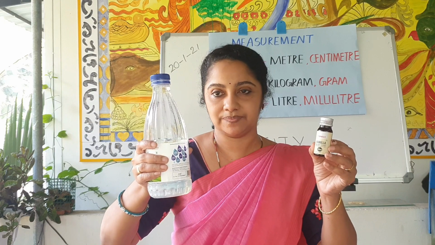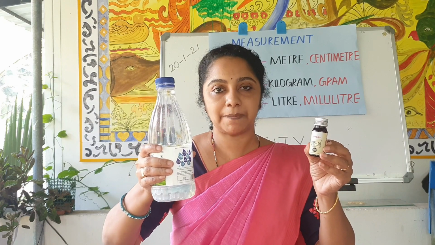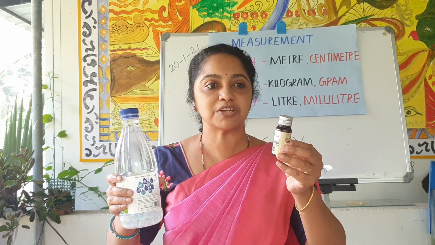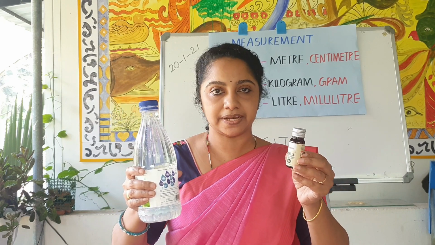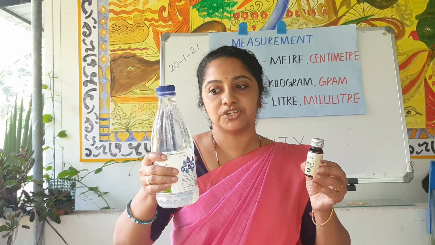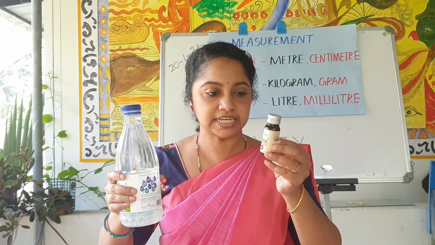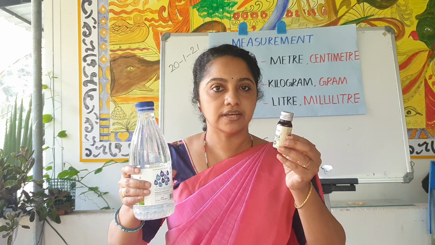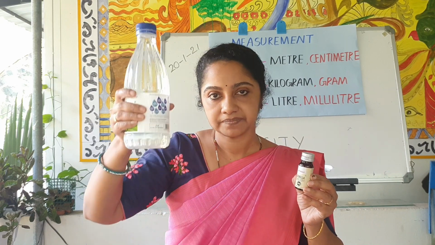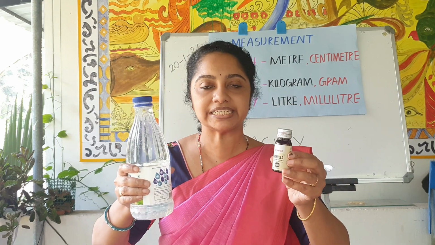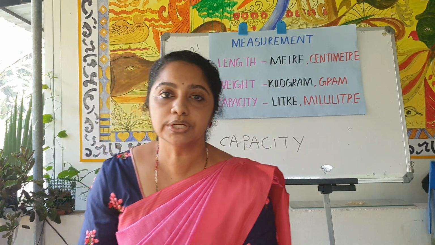So the biggest capacity is measured in liter and we can measure small capacity with the unit milliliter. Liter, 1 liter and here 20 milliliter. Liter and milliliter are the units for measuring capacity.